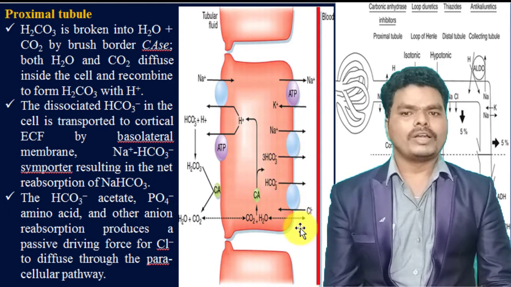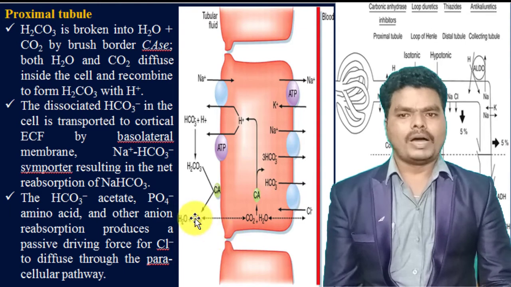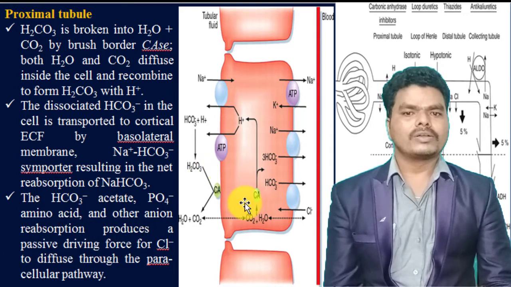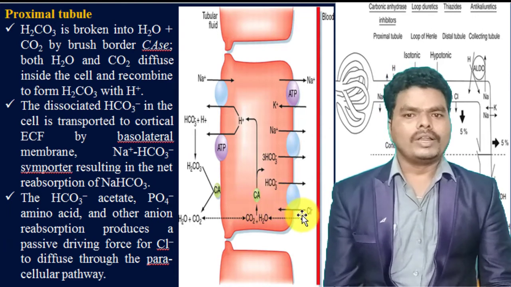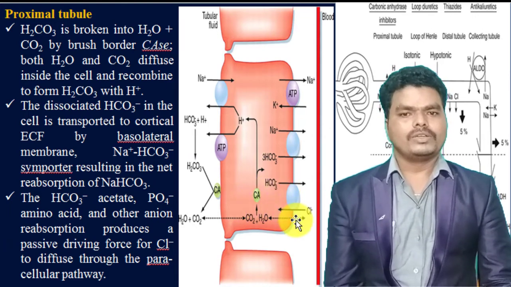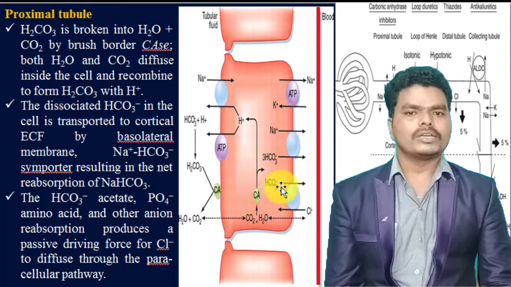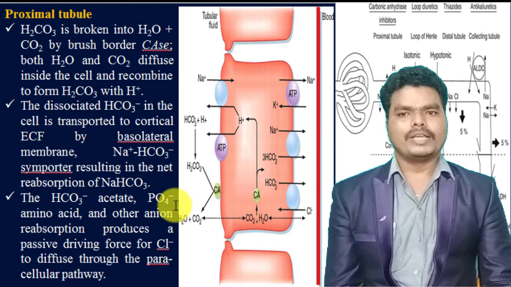Not only the bicarbonate ion, other ions like phosphates, amino acids and other anions which are reabsorbed from the lumen will actively exchange with the chlorine by the ion and chlorine antiporter. So these ions are exchanged with the chlorine into the interstitial fluid, thereby they can enter into the bloodstream. So this happens at the first site of reabsorption.